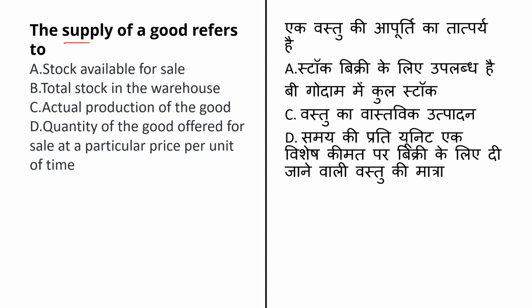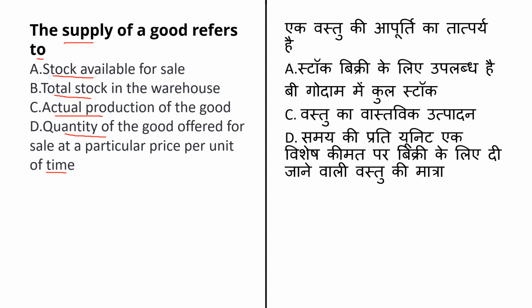The supply of a good refers to, and the options given are stock available for the sale. Second option is total stock in the warehouses. Third option is actual production of a good, and last option is quantity of a good offered for the sale at a particular price per unit of the time.